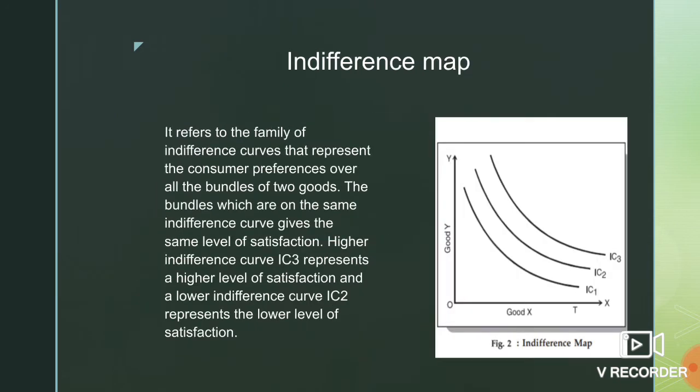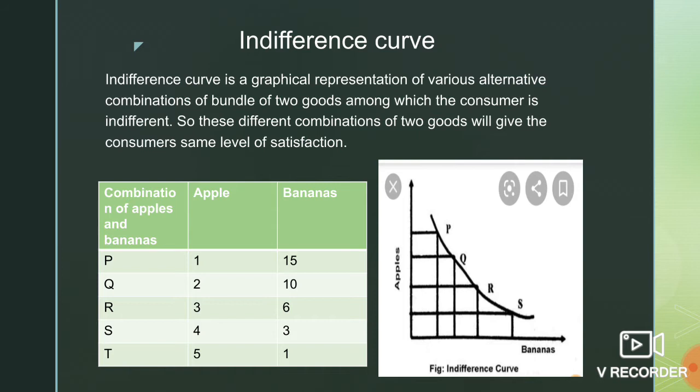If you see in the table here, every time we are increasing the consumption of apples, we have to sacrifice bananas to maintain the same level of consumption and satisfaction.